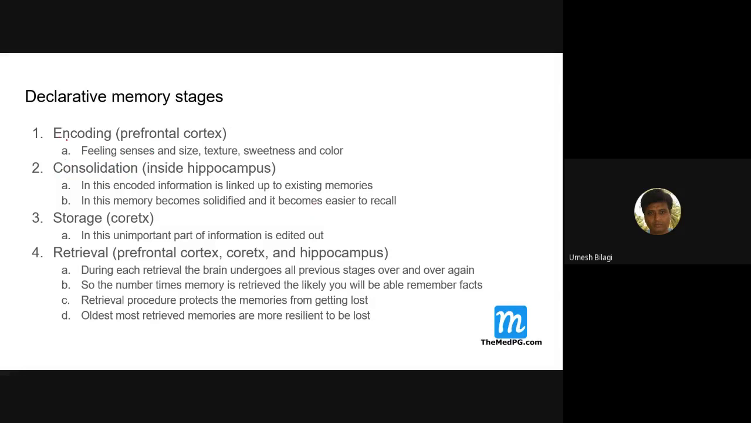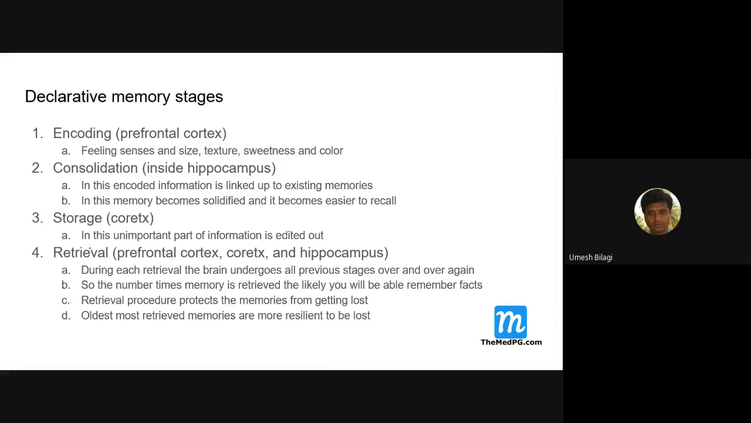Whatever comes here gets organized, and then it is stored at the third stage, the storage stage, inside the cortex. Spelling is wrong here. All over the cortex it's stored. In this stage, the unimportant part of the information is edited out and removed, and the rest is stored.